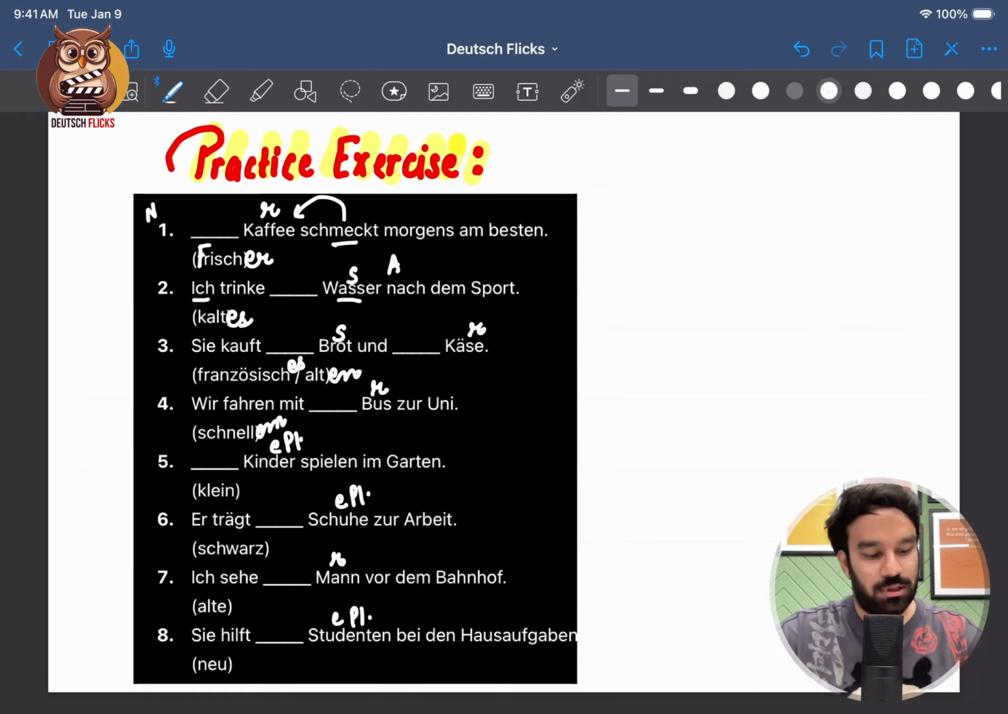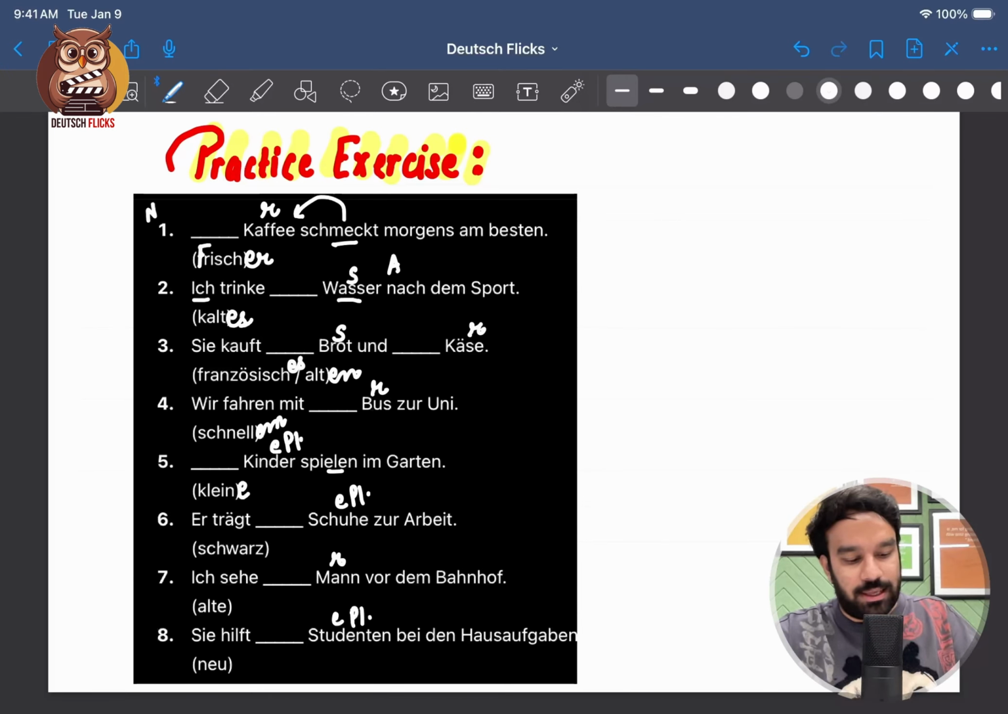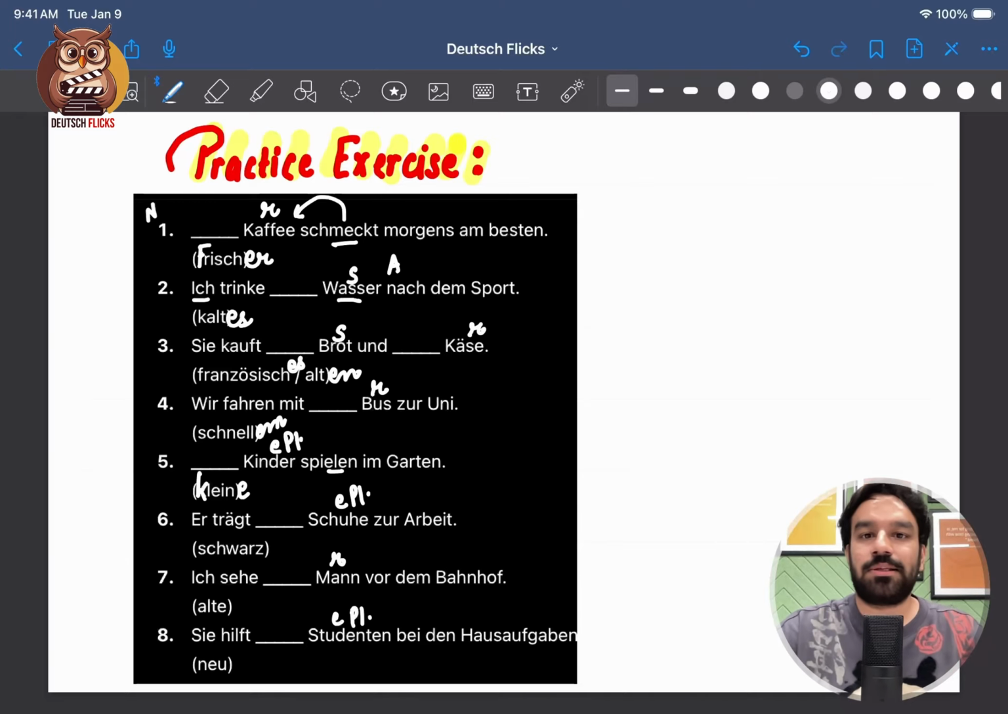Nummer 5. Spielen is being conjugated by Kinder. That is the subject of the sentence. So we'll fill it in nominative case. And we have plural, so it will be kleine. K will be capital because we are starting our sentence. Small children play in the garden.